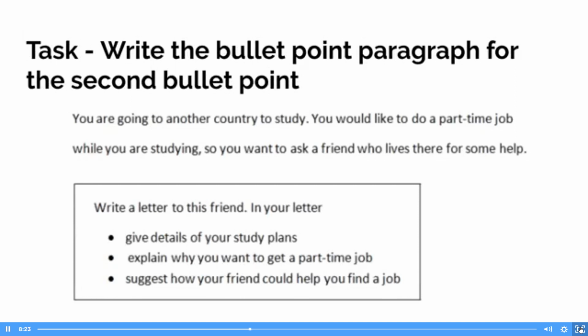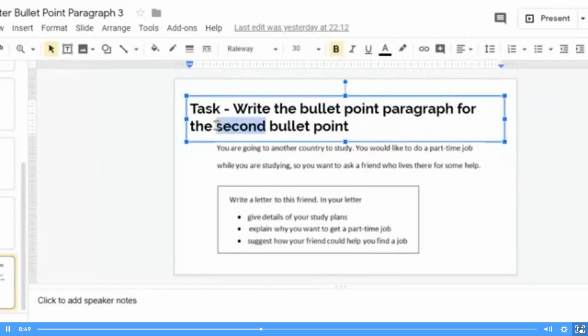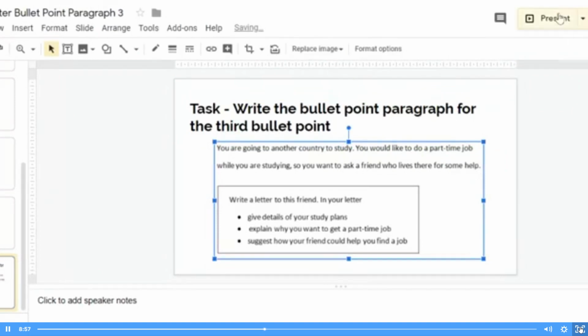So I thought I changed this. So we've got write the bullet point paragraph for the... Sorry about this. Can I stop this? There we go. No, I did this last week as well. I thought I edited that. Apologies.